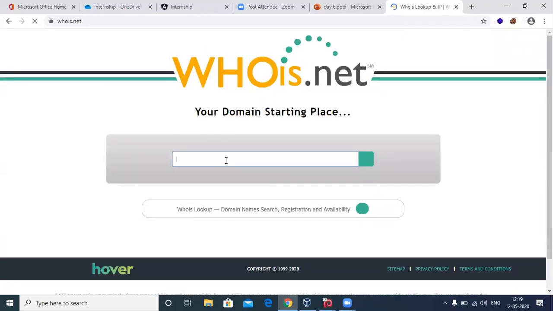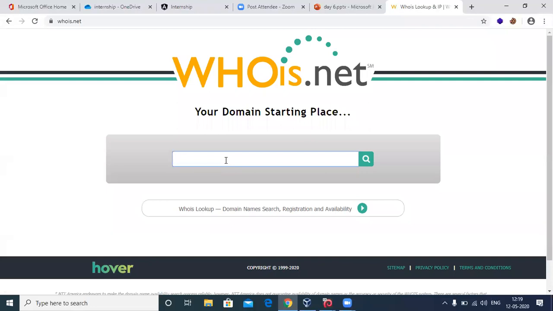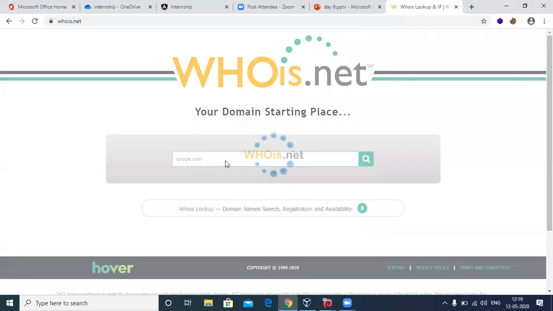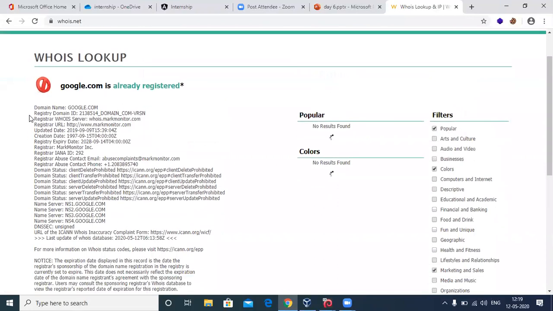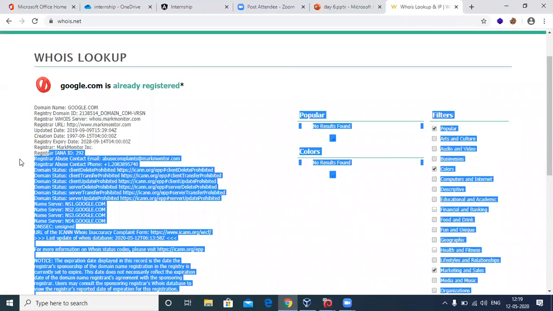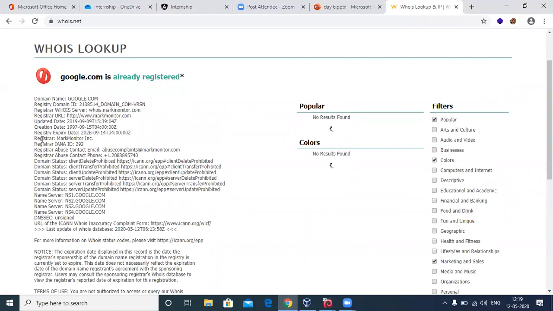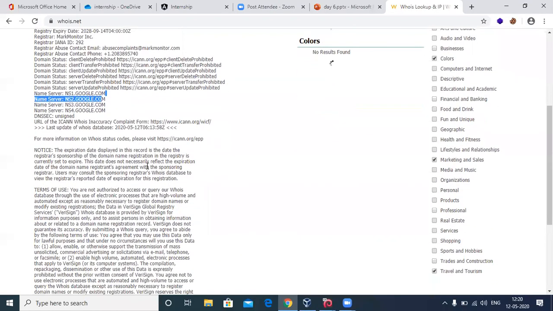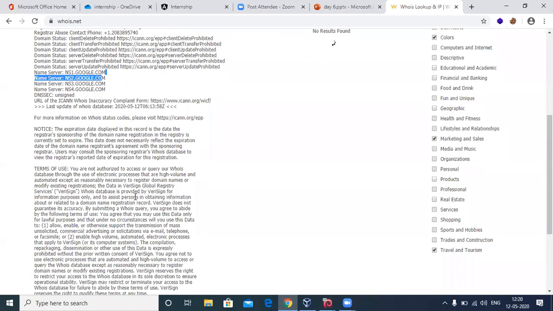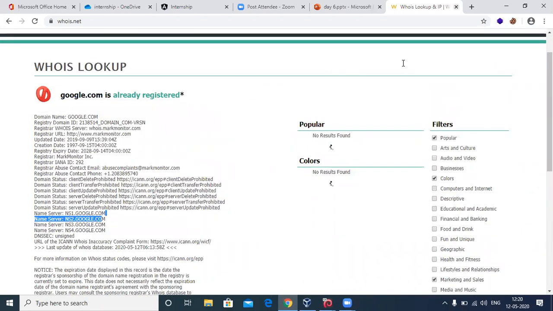So I can go down to whois lookup and IP, whois.net. And in here, whatever domain you want to search for, maybe I just want to search for google.com or any other domain. So go ahead and hit it. You can find some DNS information about that particular domain here: the updated date, creation date, registered URL, domain status, and the name servers it is using, NS1, NS2, and so on. So this is minimal information.